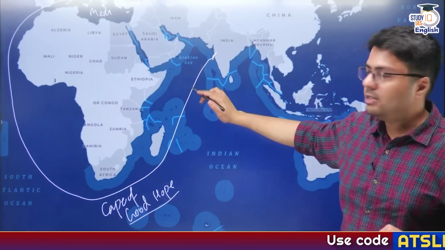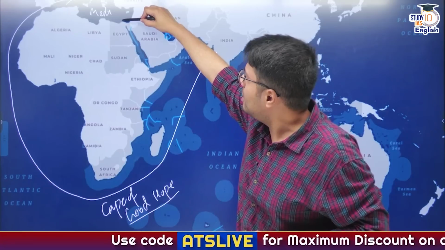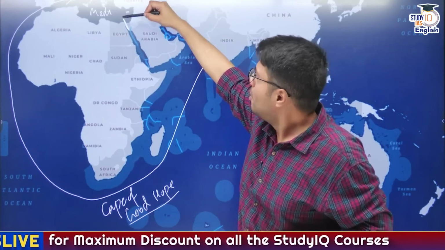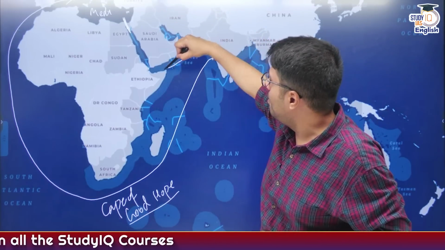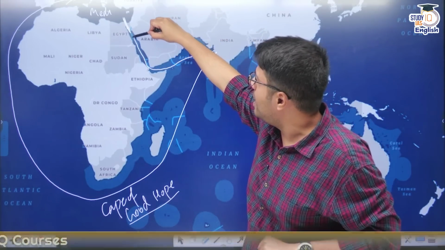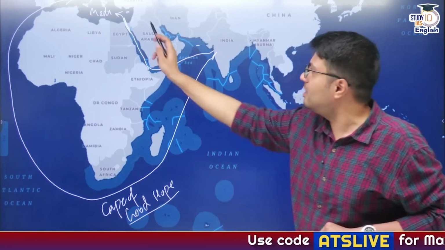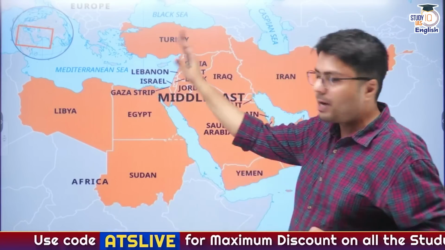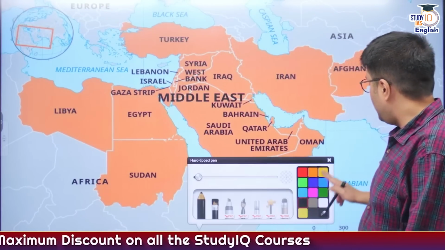So to make things easier, the Western allies constructed a tunnel or a passage of river here, or a waterway passage here, to make things easier for ships moving from Indian Ocean or through Arabian Sea, so that they can enter into Mediterranean Sea through this particular passage, and this is where the Suez Canal is located. Let us understand where the Suez Canal is located by zooming onto the map of Middle East, right? Let me change the color of the pen.